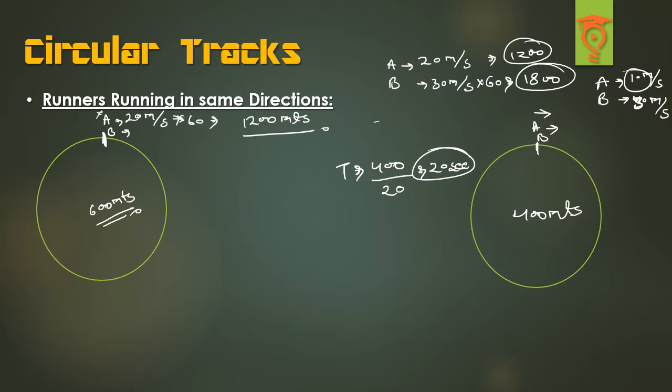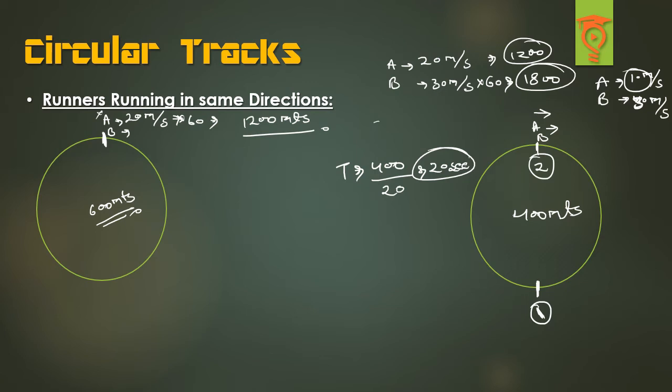So 10 into 20 will be 200 meters. A will be coming all the way down to here and will be covering 200 meters. By that time, B will be covering how much? That is 30 into 20, 600. So 600 means one full round, that is 400, then the half round. So the first meeting will be happening here and the second meeting will be happening here, right?